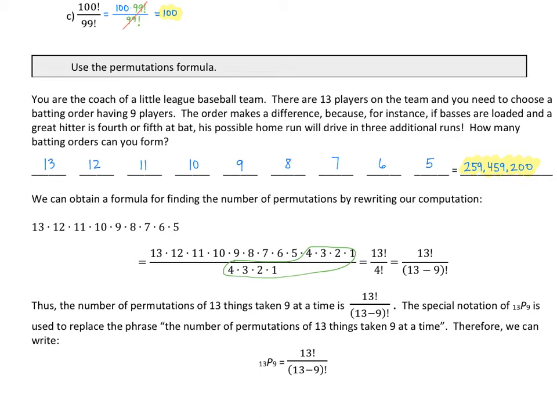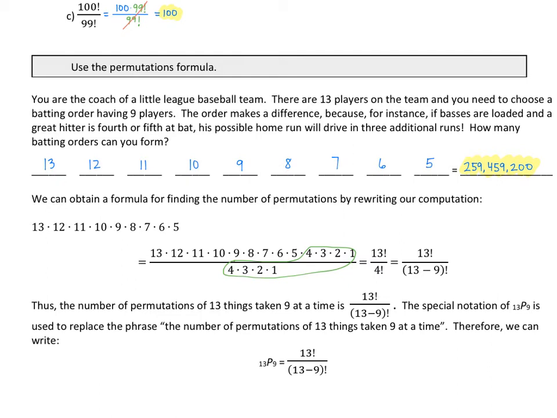Now we're going to get into a permutation formula. Okay, so we'll lead into it. So let's suppose you used to play baseball or Little League, okay, and you're the coach. Let's suppose now you're the coach. There are 13 players on the team. You need to choose a batting order having 9 players in the batting order.